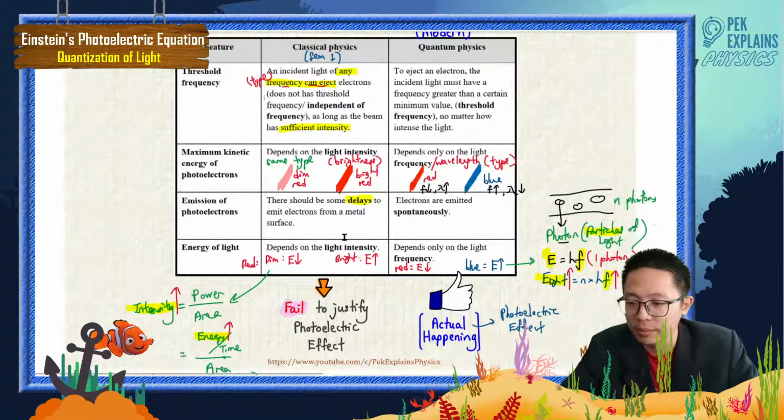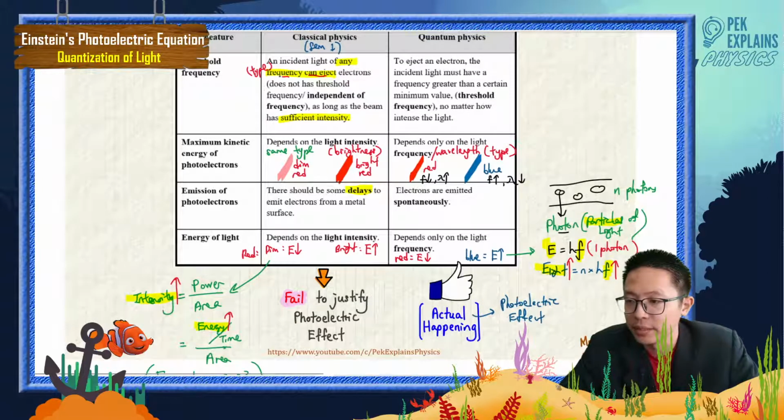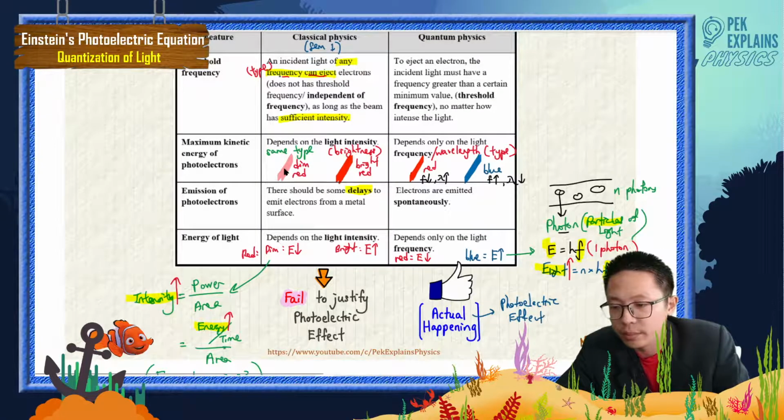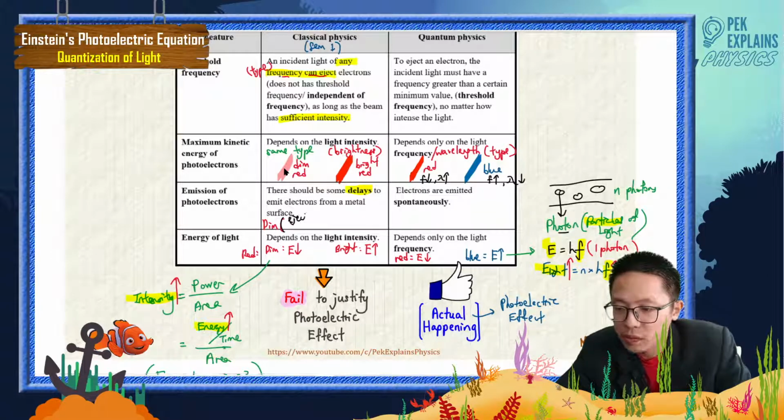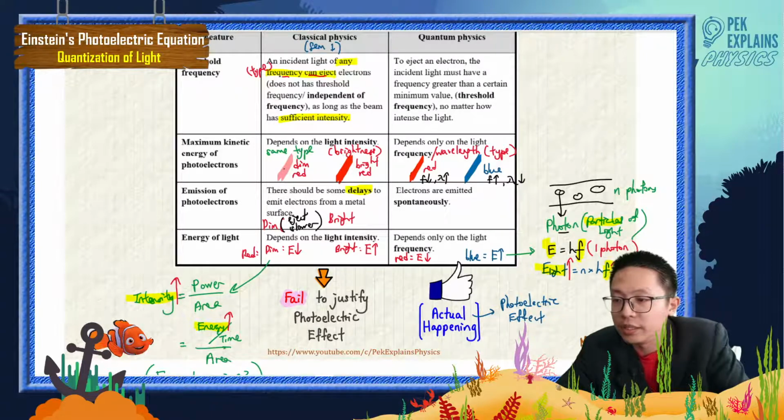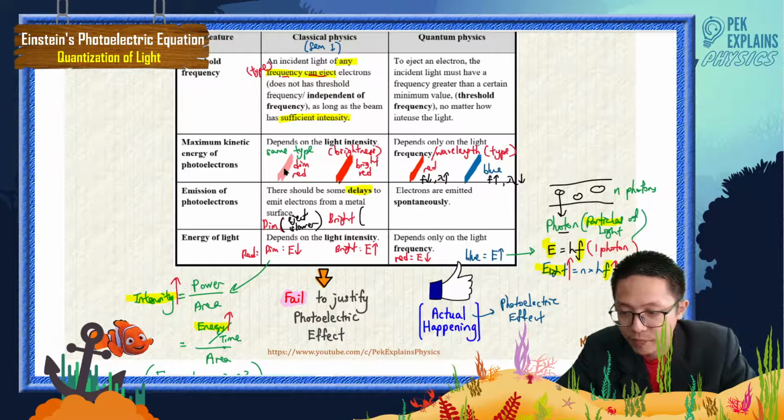Maybe you can say there are some delays. The dim one ejects slower, takes some time to eject, but the bright one ejects faster.